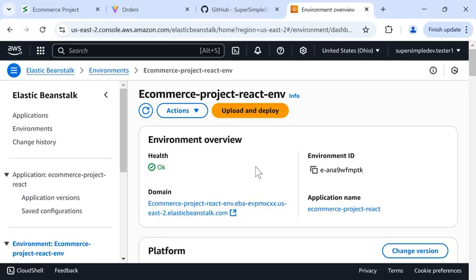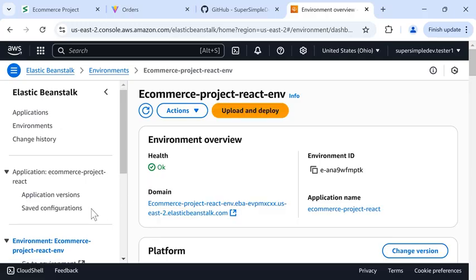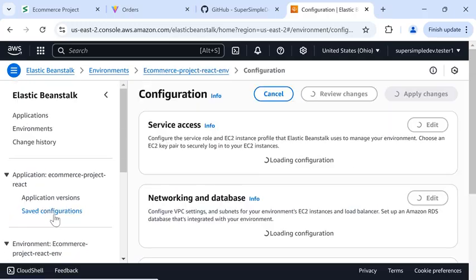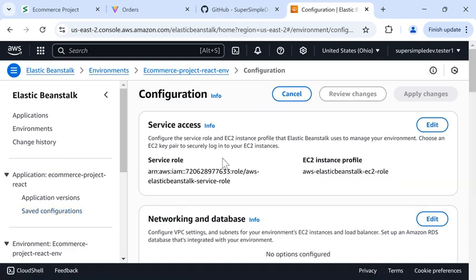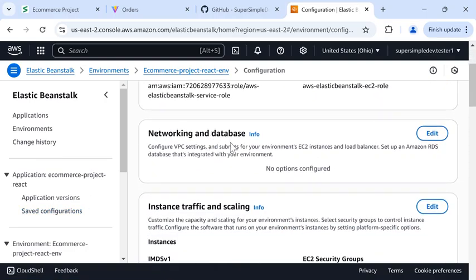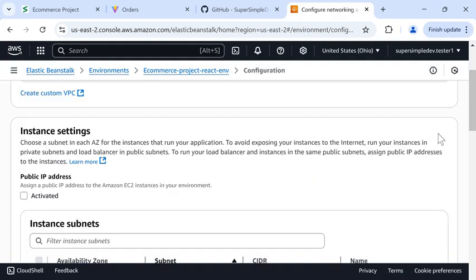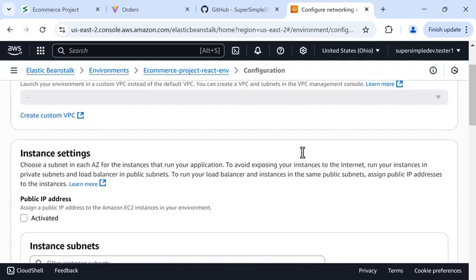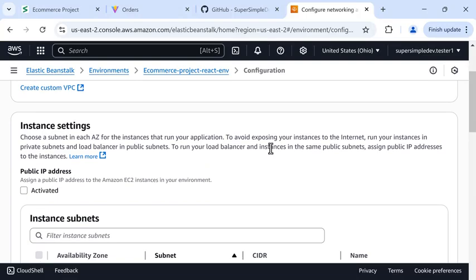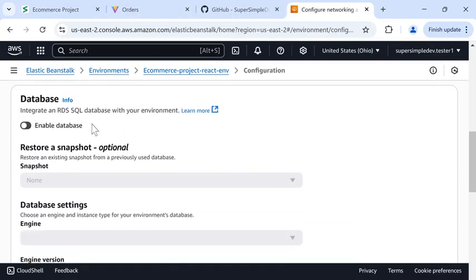So inside AWS, we're going to go to the configuration again, and we'll scroll down to the database configuration, and we'll click Edit. And inside the database section, we're going to scroll down and find Database, and we'll click Enable Database.